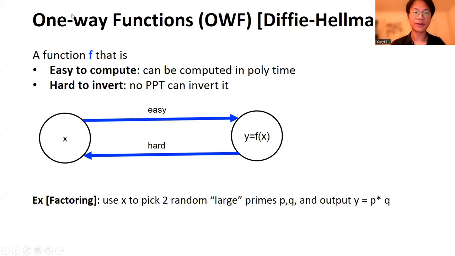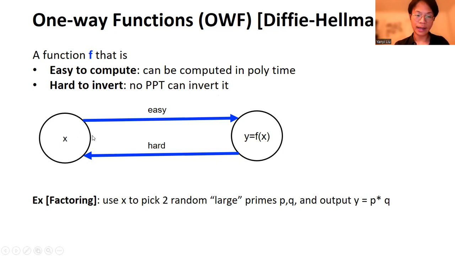So today, we're going to focus on one-way functions, which is a genius notion proposed by Diffie-Hellman in '76, which is roughly 40 years ago. A function f is one-way if it's easy to compute and hard to invert. As usual, by easy, we mean it can be done in polynomial time. By hard, we mean no PPT can invert this function. So it should be easy to go from the input x to f of x, but it should be hard to go from f of x back to the input x.